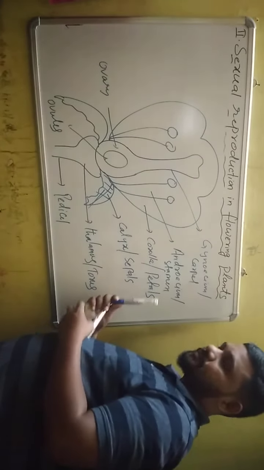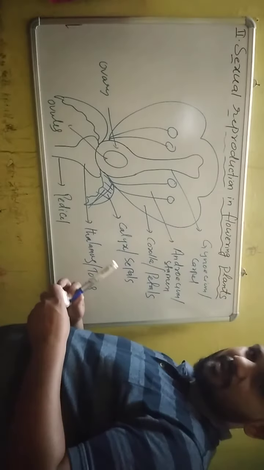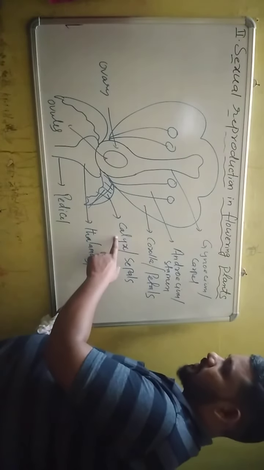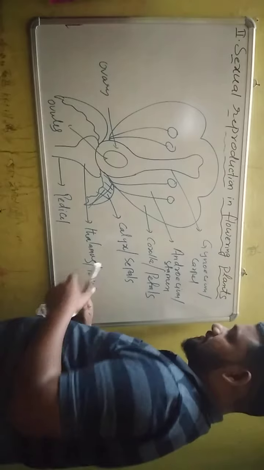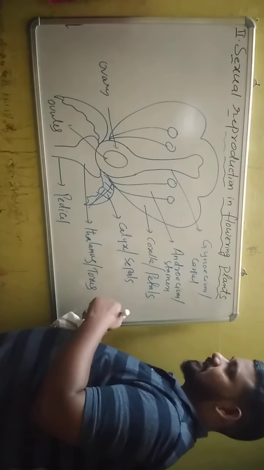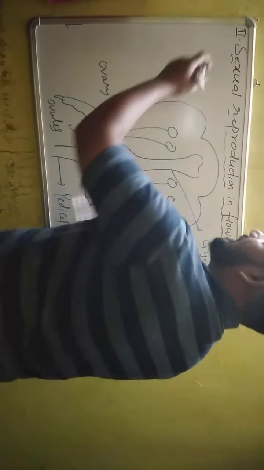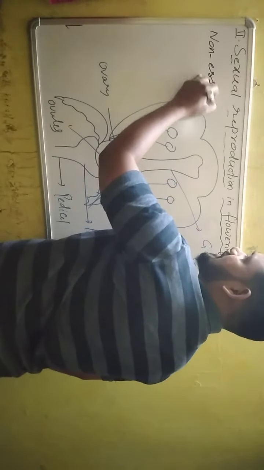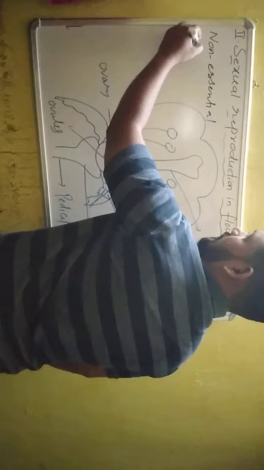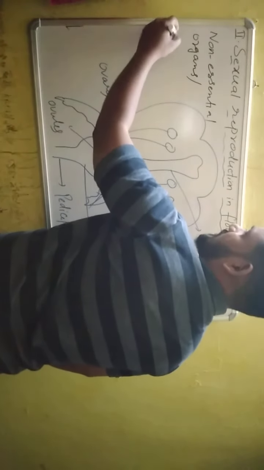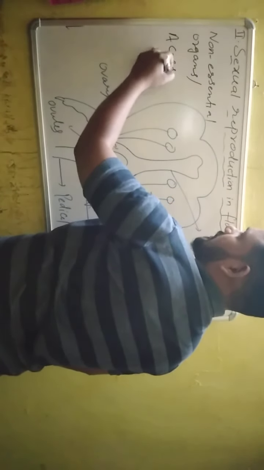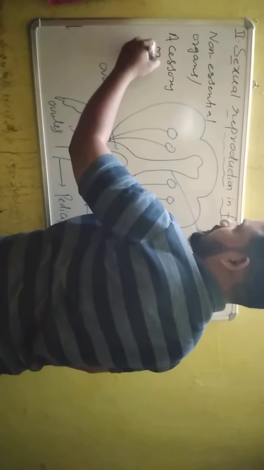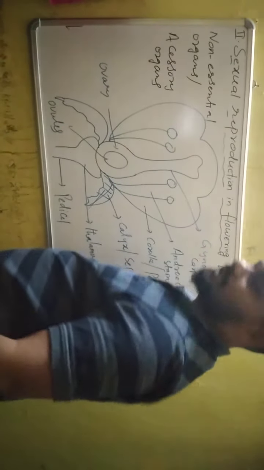In angiosperms, or flowering plants, the flower mainly has 4 organs: calyx, corolla, androecium and gynoecium. The first 2 organs, calyx and corolla, are called non-essential organs, or accessory organs, because they do not take part in fertilization.